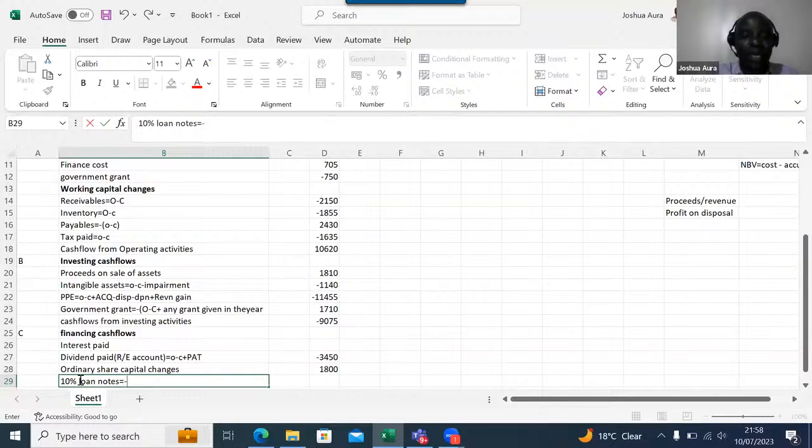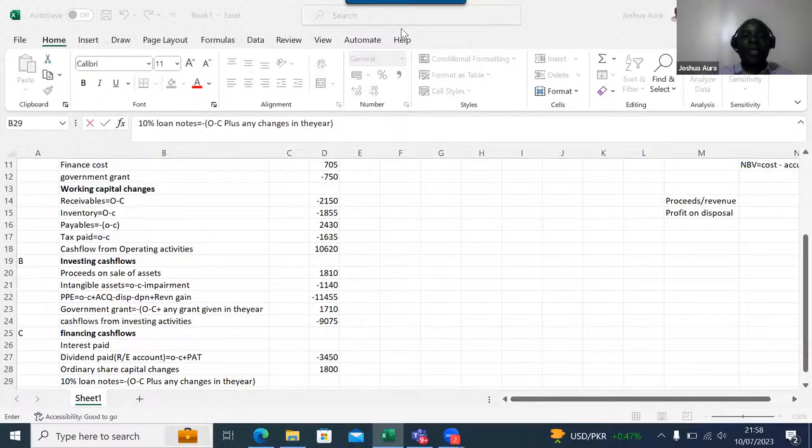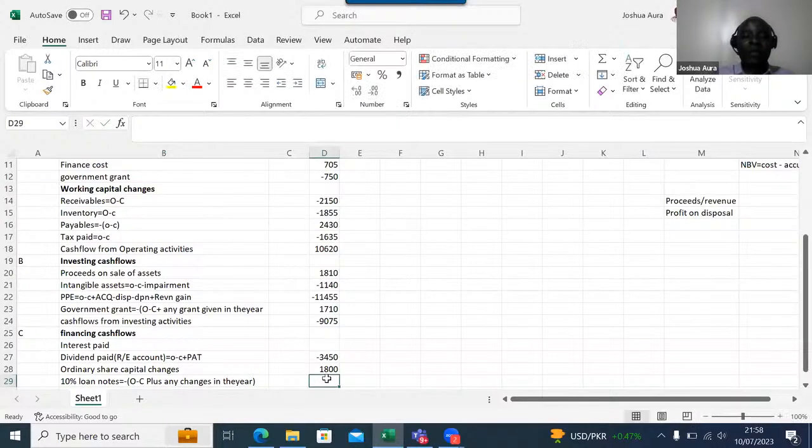So for 10% loan notes, of course, I have to begin with a negative, and then we have opening minus closing, plus any changes in the year. I close my bracket there. I come and take this black thing up. So then, ladies and gentlemen, this is what I have. I will come and say equals.